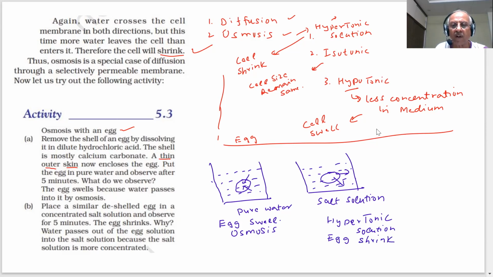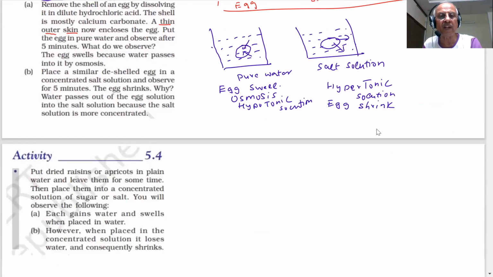The earlier case was a case of hypotonic solution. The concentration is less outside. So you can see the difference, what we are trying to show is osmosis. We can perform this activity at home and study the process of osmosis. The flow of water or solvent molecules takes place through a selective permeable membrane. The same thing is happening in the case of cells.